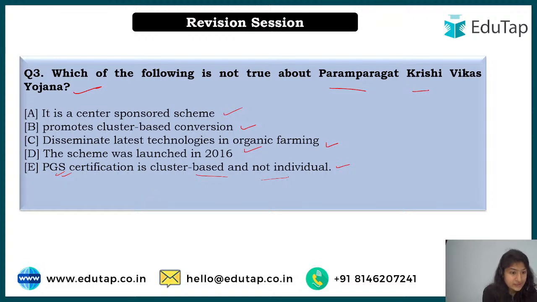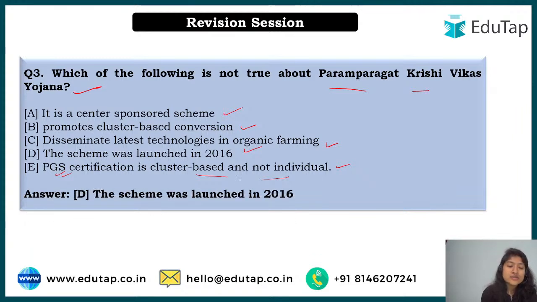So do tell. BL says option number D, that the scheme was launched in 2016. Anant says C, disseminate latest technology, which he wrote by mistake. Anant says D. Mani says D, and Anant says it's 2015. Okay, Nilesh says D, and yes, the correct answer is option number D, that is 2016, because this scheme was launched in 2015. All right. I thought most of you may get confused with option number E, which says the certification is cluster based and not individual. But this statement is correct, and I am glad that you did not get confused in this.